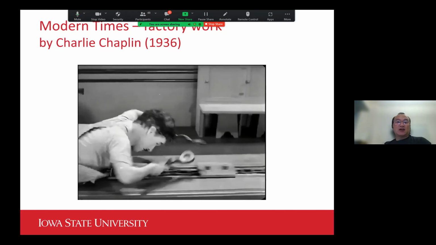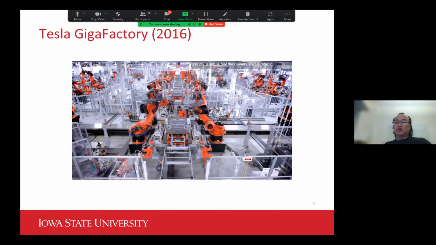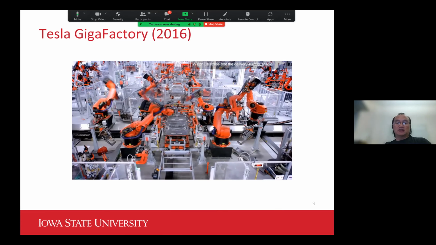And what we see now on the factory floor is more like this. This is the video I always show to my class in my automation system class I teach in the department. And you see here, you don't see people anymore. You don't see Charlie waving arms and tightening the screws with wrenches. Everything is done so beautifully and nicely by robots, right?